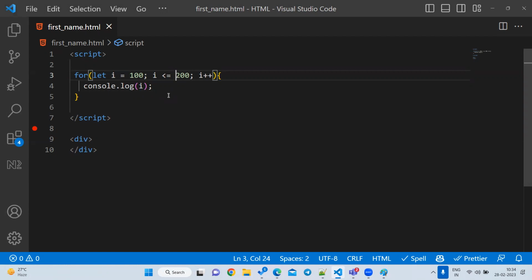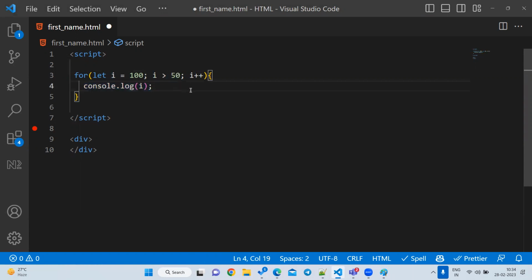Now suppose I want to print from 100 to 50. Simple here. By default your value is 100, that is okay. Now you need to change the condition, not less than 200. You have to write i should be greater than 50. Why do I have to write it like this? Only if my value is greater than 50 do I want to go inside, otherwise I don't want to go at all.